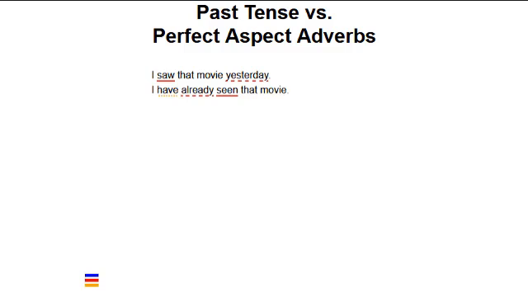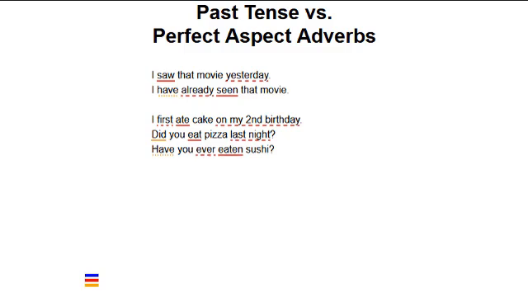The present perfect indicates there is some consequence for a past event. The simple past refers to specific points in time. Examples are, "I first ate cake on my second birthday," and "Did you eat pizza last night?" The present perfect is nonspecific about when in the past something occurred. "Have you ever eaten sushi?"